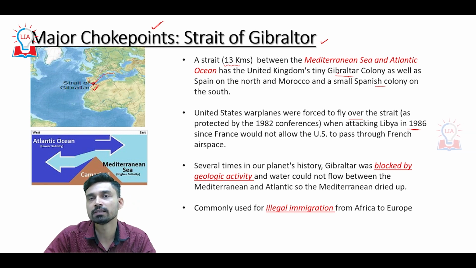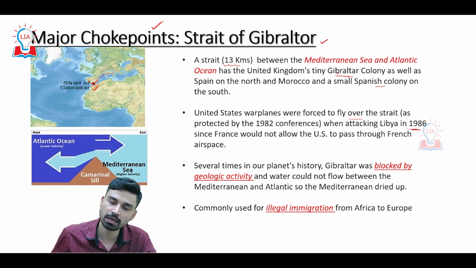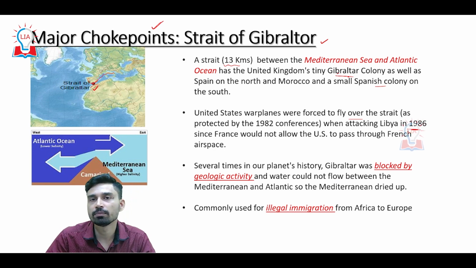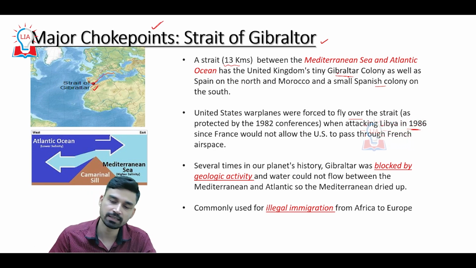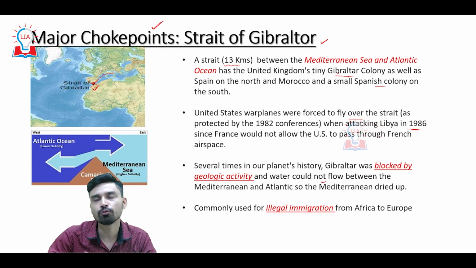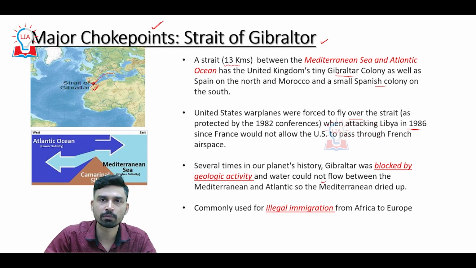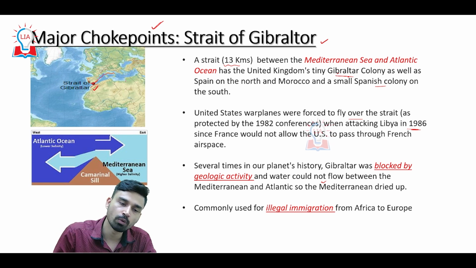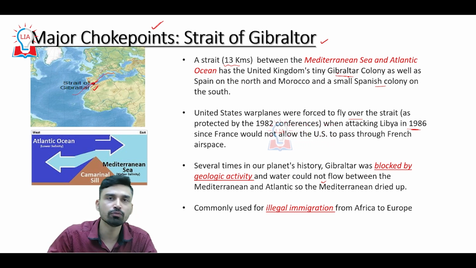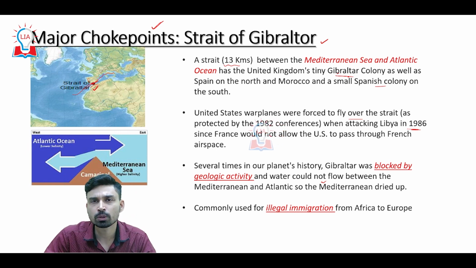So several such geological activities have happened in the past, and due to this, the Strait of Gibraltar was basically blocked, and thus water could not flow at that time between the Atlantic Ocean and Mediterranean Sea. And obviously, if the fresh water, or we can say less saline water, is not able to flow from the Atlantic to the Mediterranean, gradually what will happen?